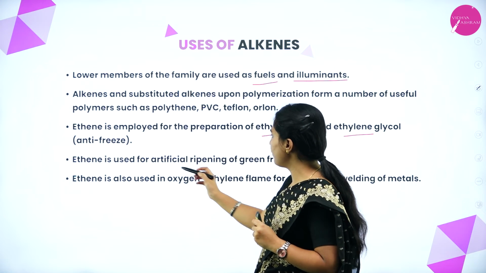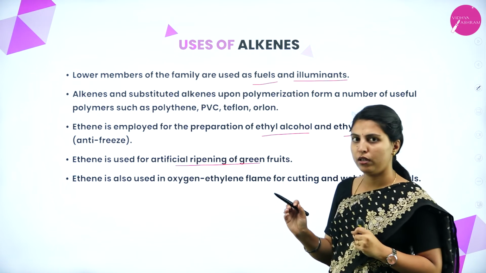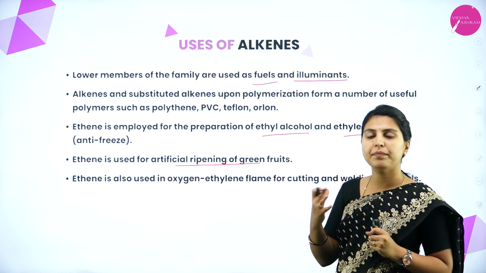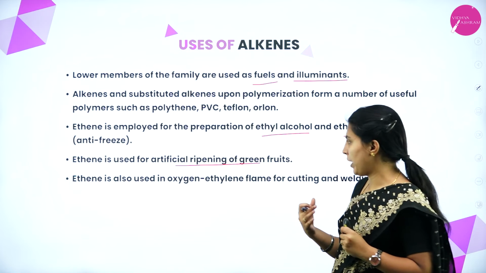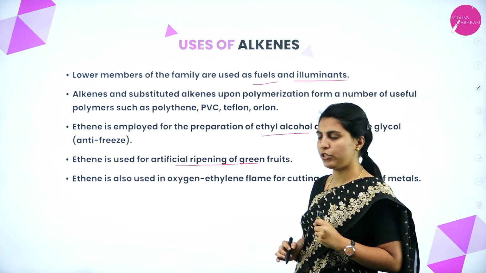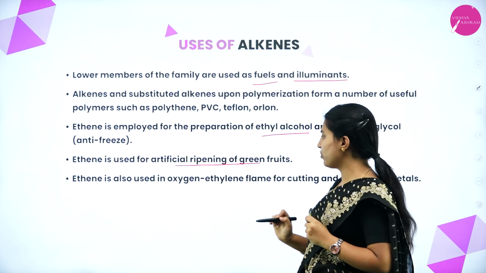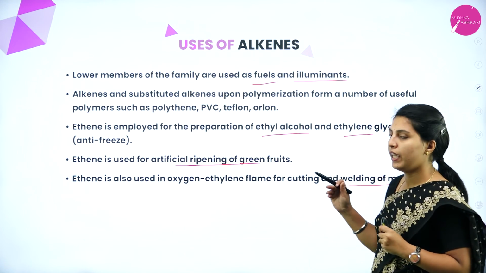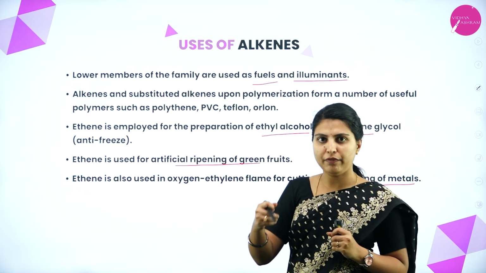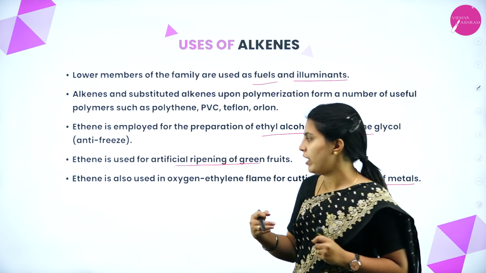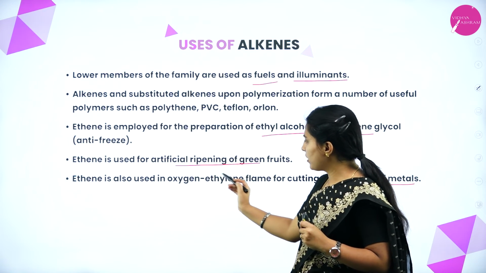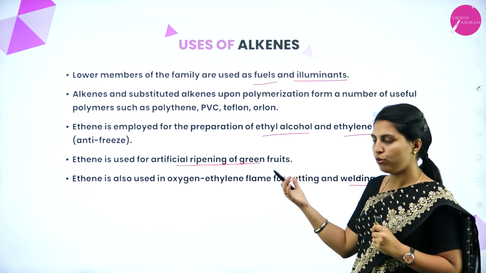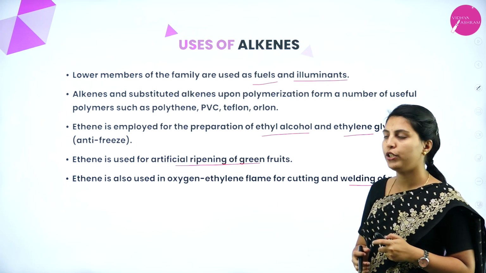Ethene is used for artificially ripening of green fruits. Nowadays, you have seen many techniques to get a ripened fruit within a very short time. To do that, ethene is very much useful. Ethene is also used in oxygen ethylene flame for cutting and welding of metals. In the welding shops, you have seen flame will be used to cut the metals. That flame contains oxygen ethylene, which means it is an ethene product. By the usage of ethene, there also it will be used.